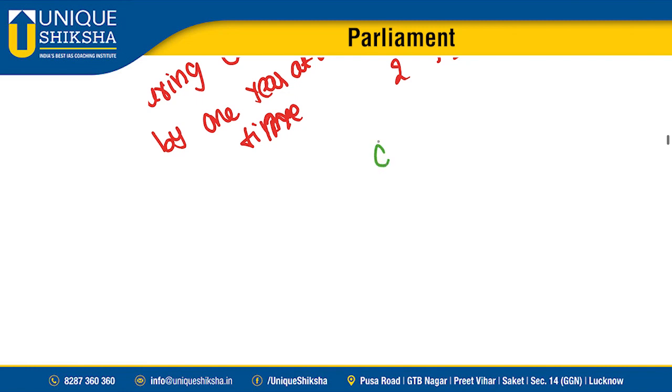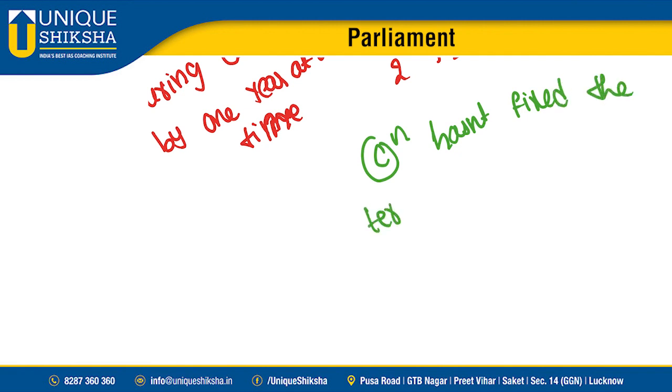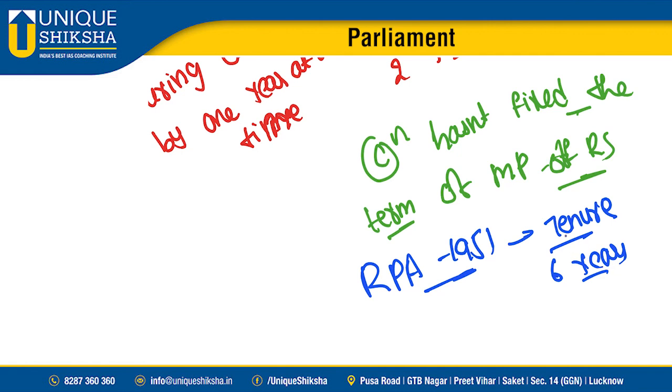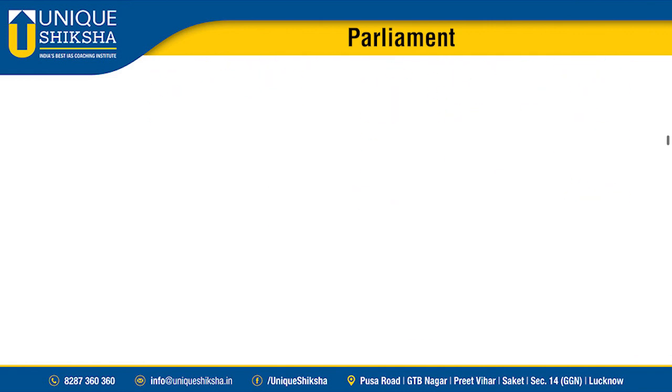Sir, please remember, with regards to Rajya Sabha, our constitution hasn't fixed the term of members. What should be the term of members? The constitution hasn't fixed it; it has left it to parliament. So parliament, through the Representation of People Act 1951, said that the tenure for the members of Rajya Sabha shall be 6 years.